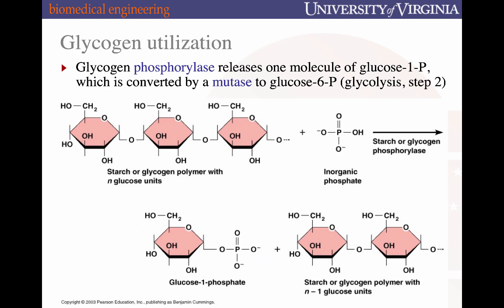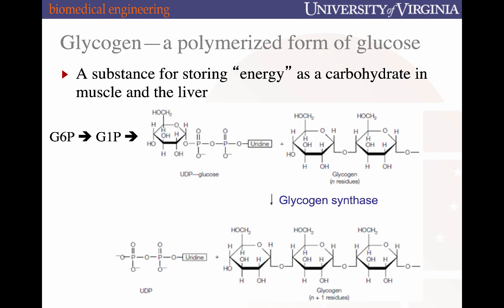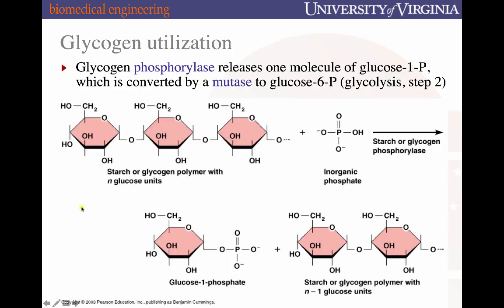That glucose 1-phosphate can be converted by a mutase back to glucose 6-phosphate, which, to remind, is step 2 of glycolysis downstream of hexokinase. So to review, going into glycogen involves glucose 6-phosphate to 1-phosphate, UDP glucose, and to glycogen. In the reverse, you simply go from glycogen to glucose 1-phosphate, back to glucose 6-phosphate, and into glycolysis from there.